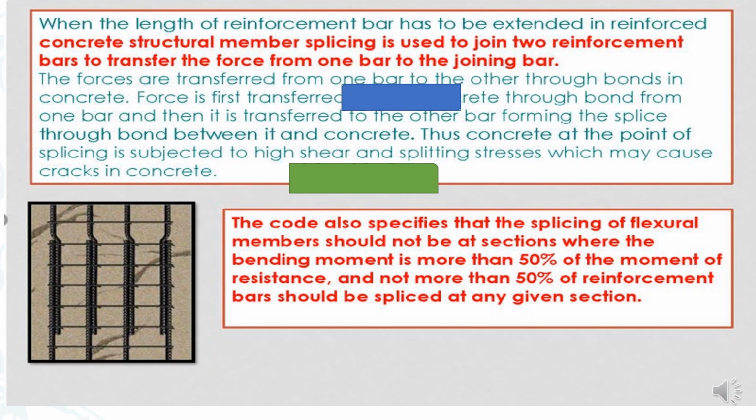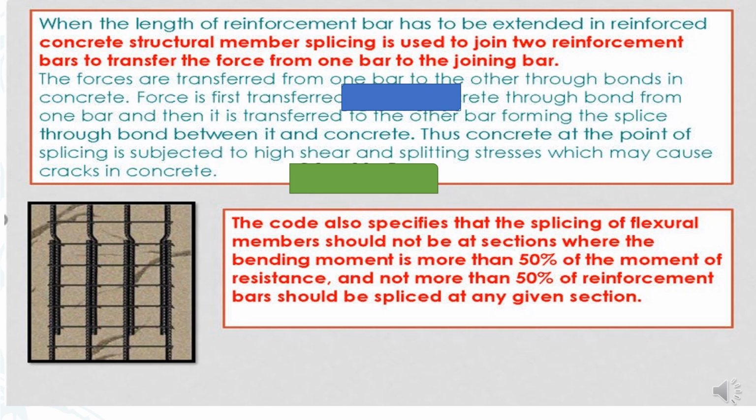When the length of the reinforcement bars has to be extended in a reinforced concrete structural member, splicing is used to join two reinforcement bars to transfer the force from one bar to the joining bar. The forces are transferred from one bar to the other through bond in the concrete. The force is first transferred through bond from one bar to the concrete, and then it is transferred to the other bar forming the splice through bond between it and the concrete.